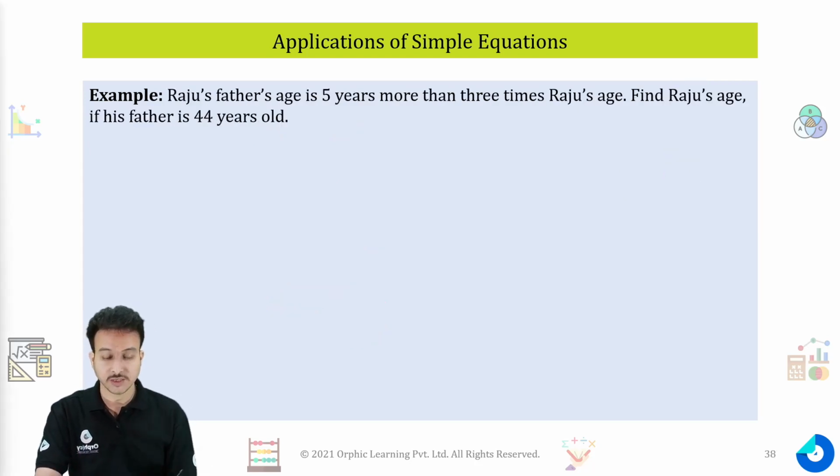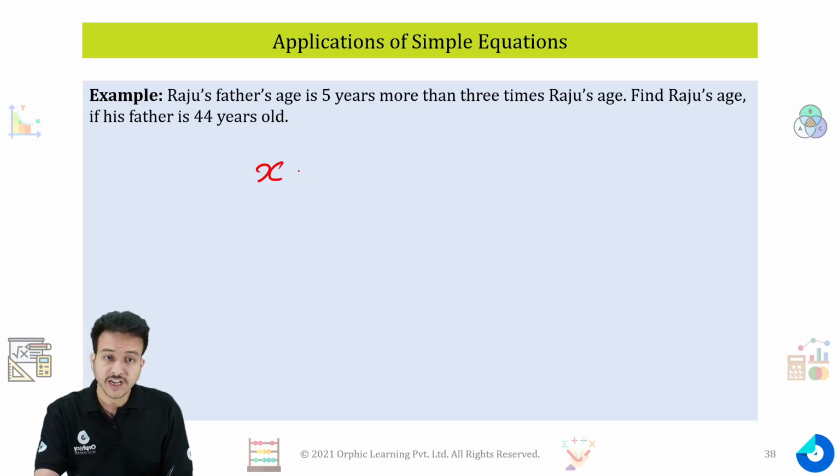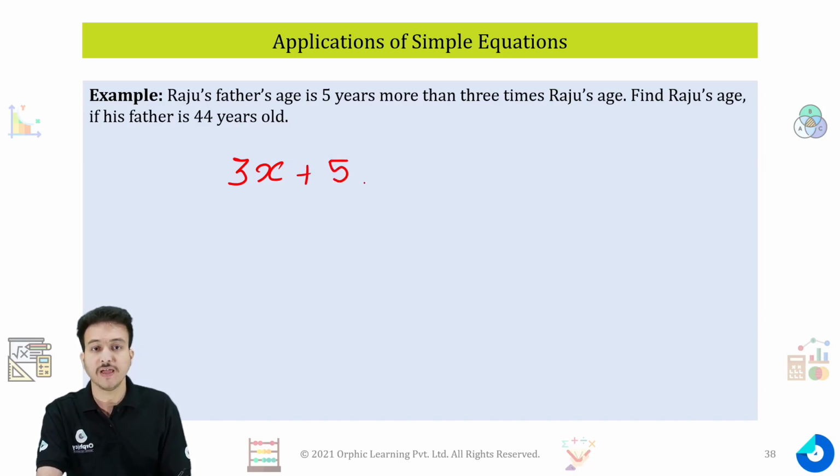Let's move further. Now for this question we also make a statement that Raju's father's age is 5 years more than 3 times Raju's age. Now we have taken Raju's age as x. So Raju's age is x. 3 times Raju's age will be 3x. 5 more than this will give you 3x plus 5, and the age of his father is given to you as 44. That is the equation we got earlier as well.